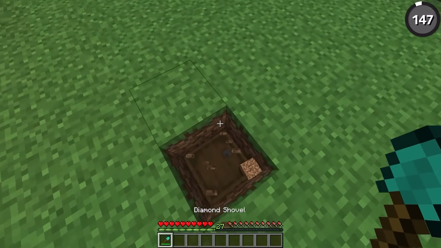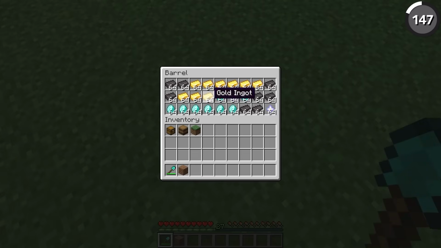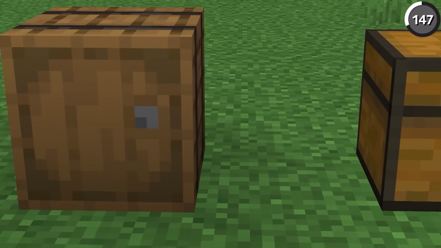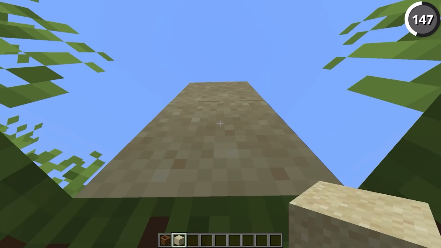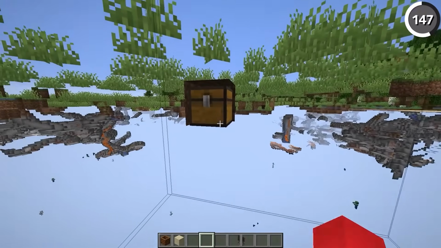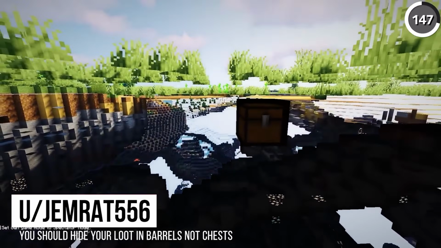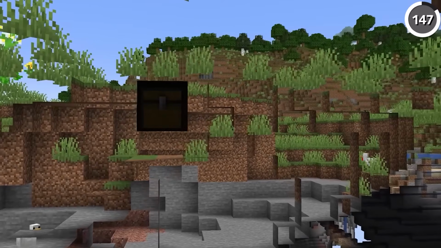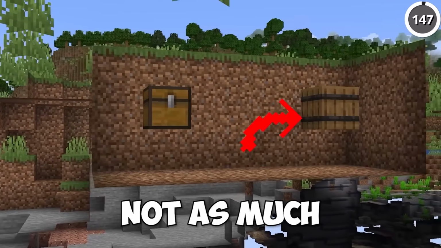If you're trying to hide your stuff, you should put it in a barrel instead of a chest. The reason for that is because barrels are rendered like regular blocks, they're not going to be visible if someone were to use an X-ray glitch. And this original post proves as much. You can definitely tell that there's something hidden underneath the dirt, whereas the barrel, not as much.